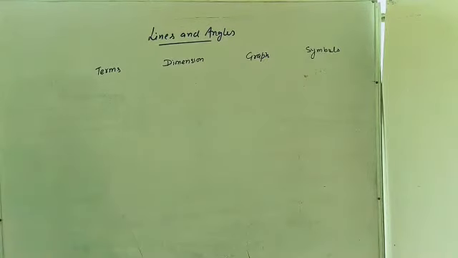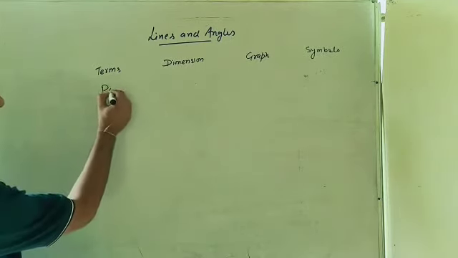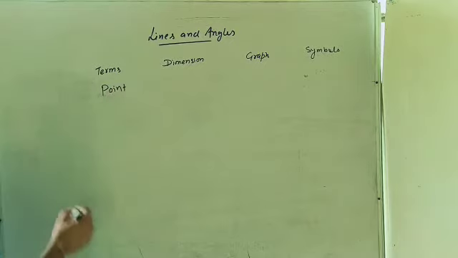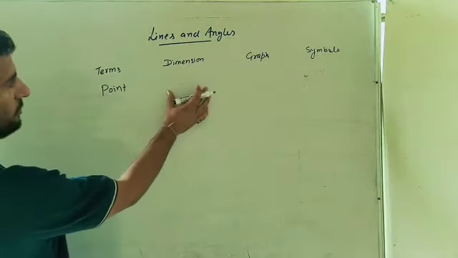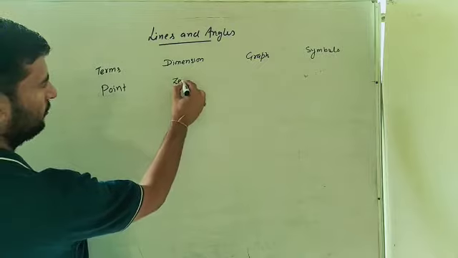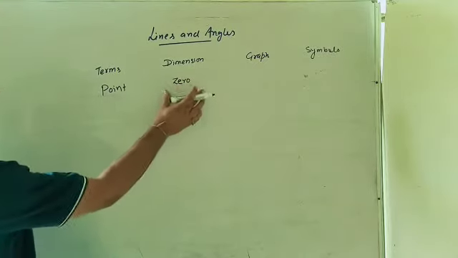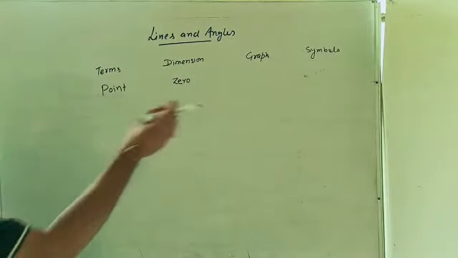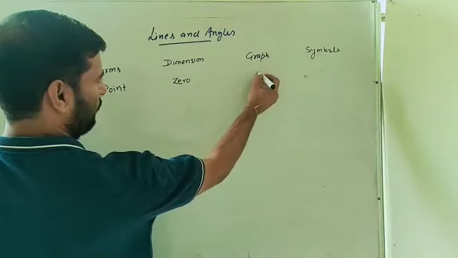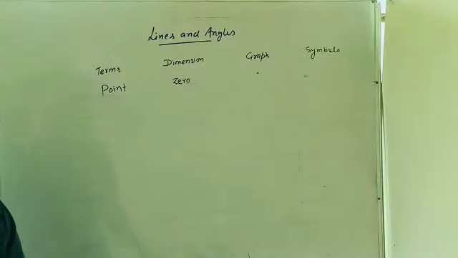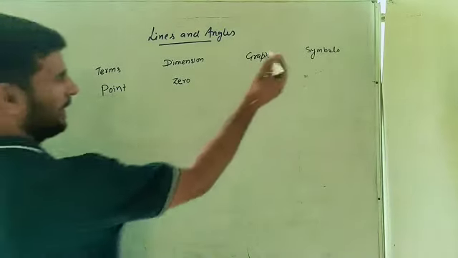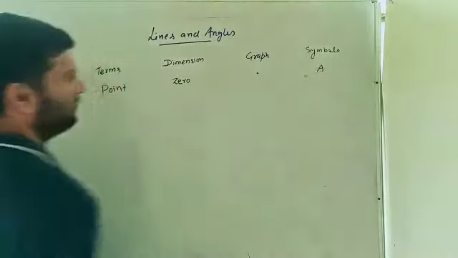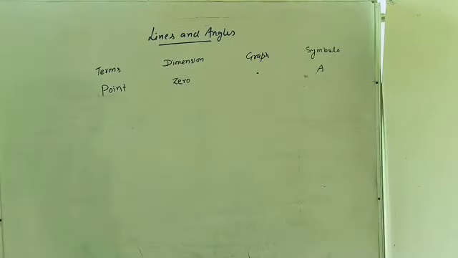Now write here the terms we have discussed. Point. It is the term. Point has how many dimensions? It has 0 dimension. Now write here graph. How would it look like? It looks like a point. So just draw a dot. What is the symbol to use? And any alphabet. It can be named with any alphabet.